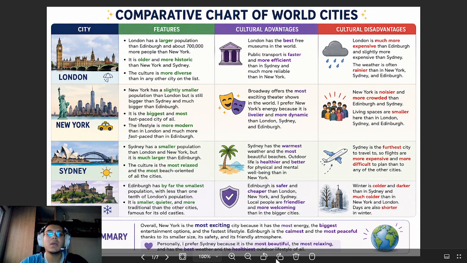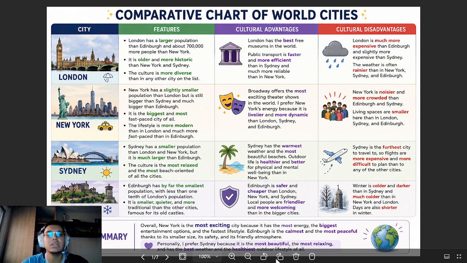Continue with Sydney. It has a smaller population than London and New York, but it is much larger than Edinburgh. The culture is the most relaxed and the most beach-oriented of all cities. Sydney has the warmest weather and the most beautiful beaches. Outdoor life is healthier and better for physical and mental well-being than in New York.